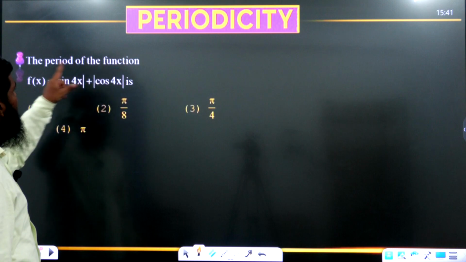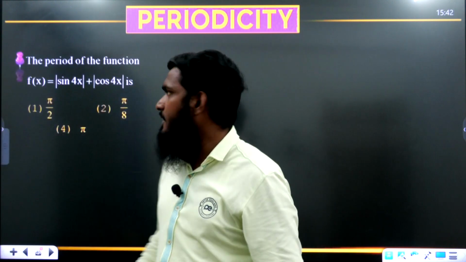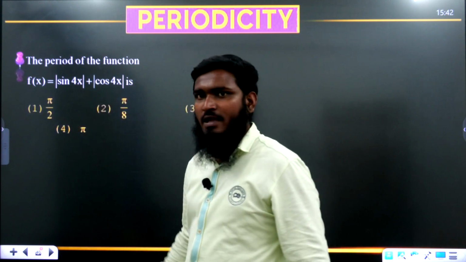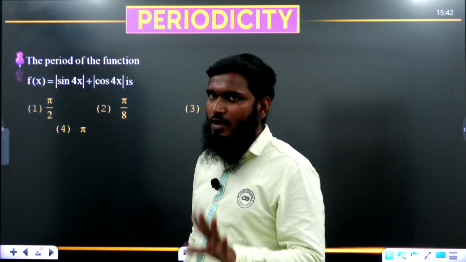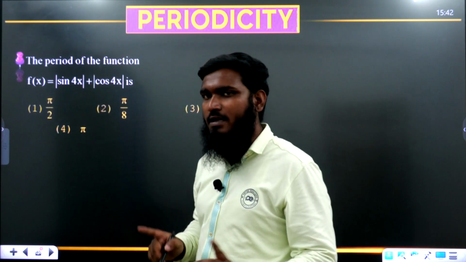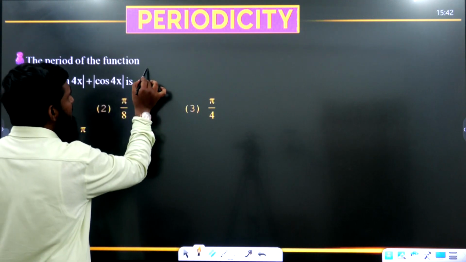The period of the function f of x is equal to mod sin 4x plus mod cos 4x. Okay, now let us see this part. Now we are having the combination: A value and B value. What is the A value? 1. What is the B value? 1. A is equal to B. If A is equal to B, what is the answer we are having over here?